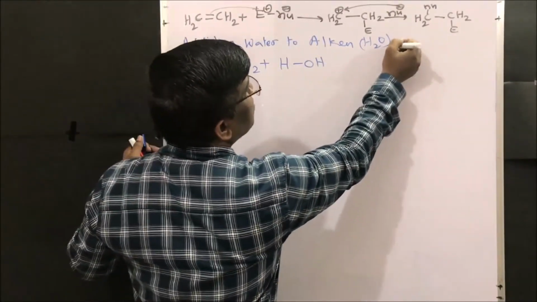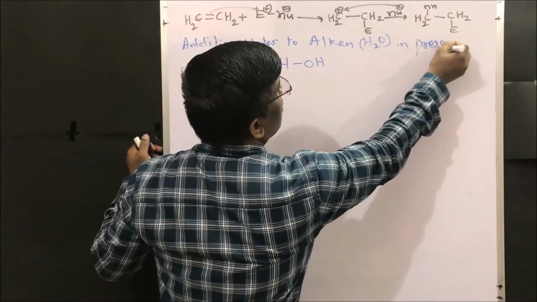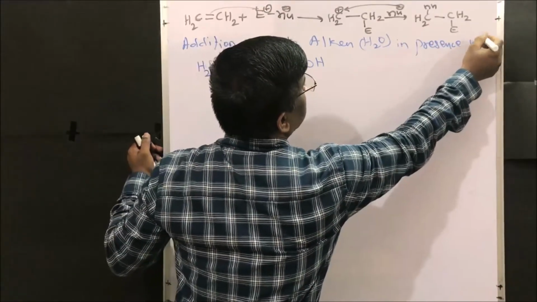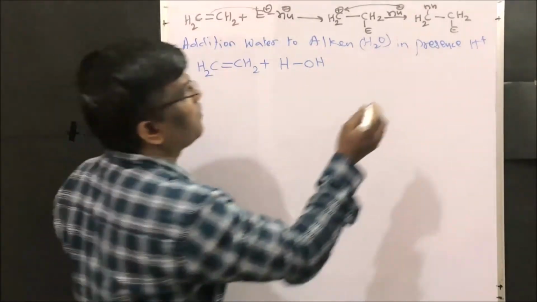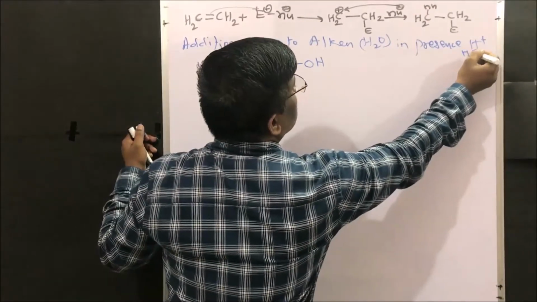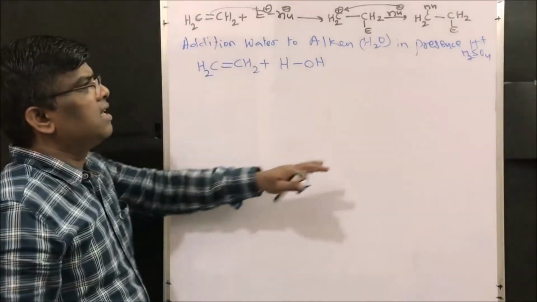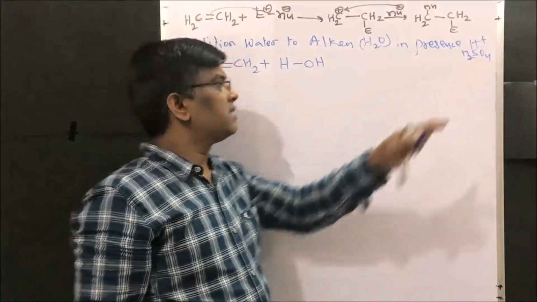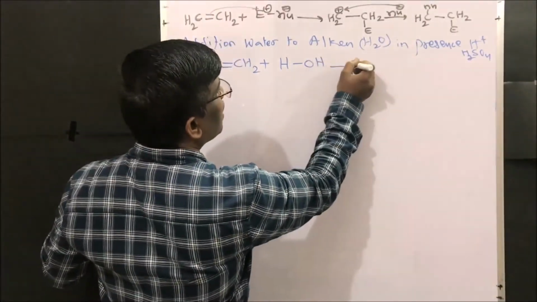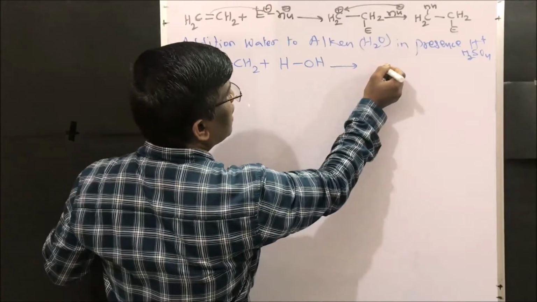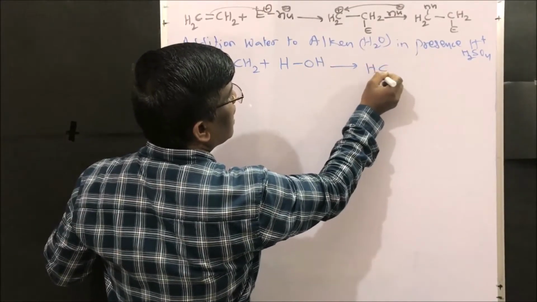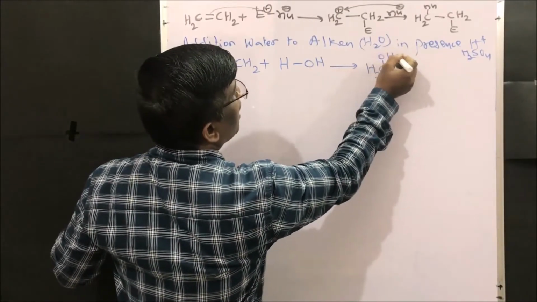This reaction is in presence of H plus, especially we will add a little amount of sulfuric acid, which acts as a catalyst. Right friends, it is going to give, similar to this electrophilic addition reaction, CH3 CH2 OH.